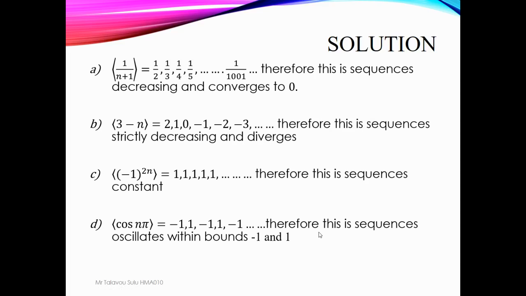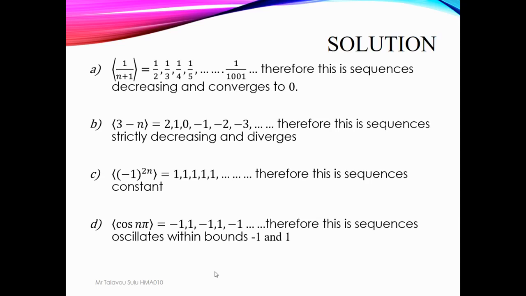Oscillate, going up, down, negative 1, up to 1, going down to negative 1, up to 1, going down to negative 1, and so on. So oscillate. But this oscillate has a boundary. What boundary? It's always the lowest value is negative 1, and always the highest value is what? Is 1. So it's bound by negative 1 and 1. It cannot be 2, or it cannot be negative 1.5.